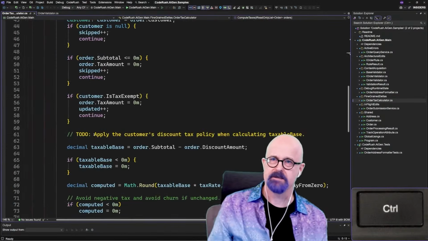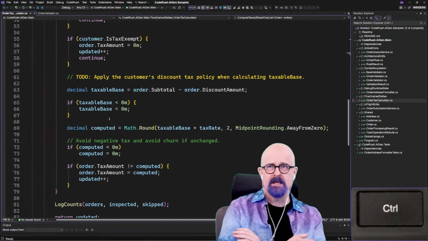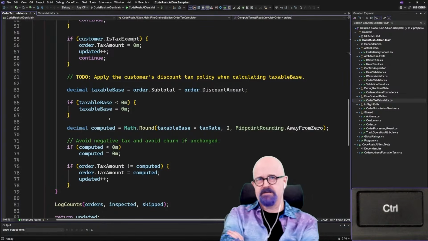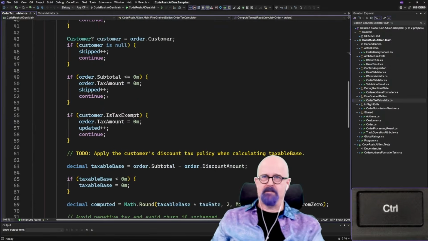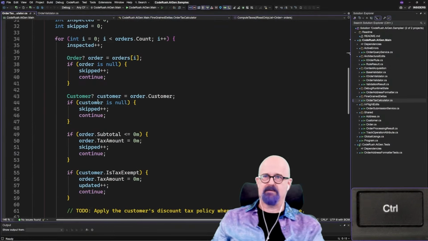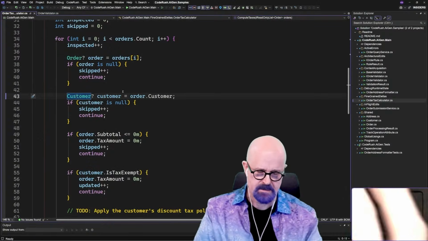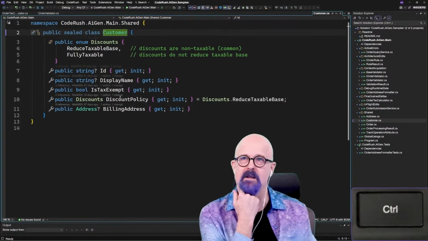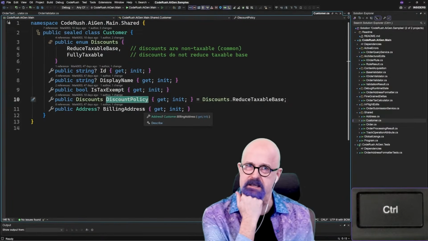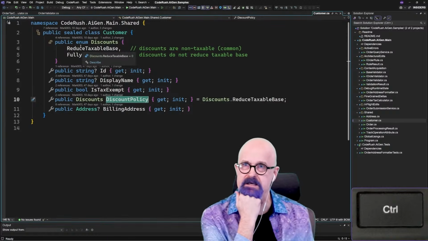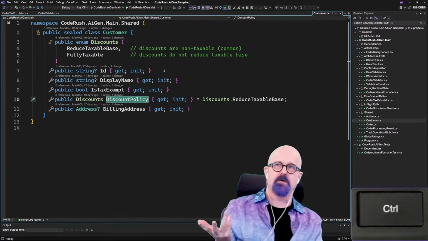Let's go into the to-do here and take a look at what it says. It says apply the customer's discount tax policy when calculating taxable base. Well, let's figure out what that means exactly. I've got a customer class right here, and there's my customer instance. Let's drill into that. I see my customer has a discount policy, and it has two enum elements that are possible values for it. Reduced taxable base, right?